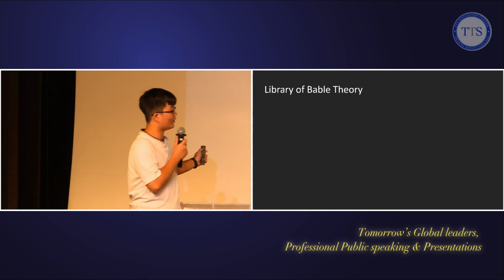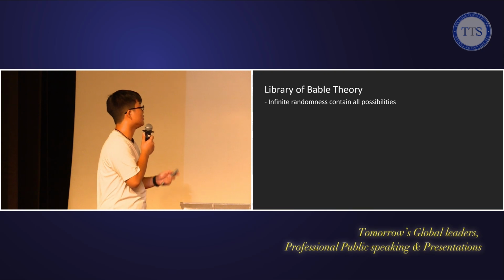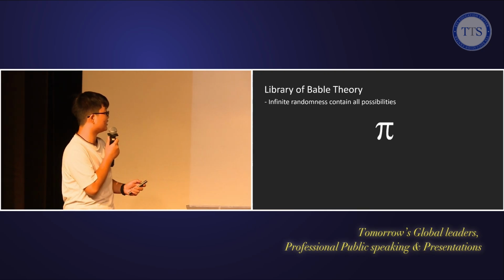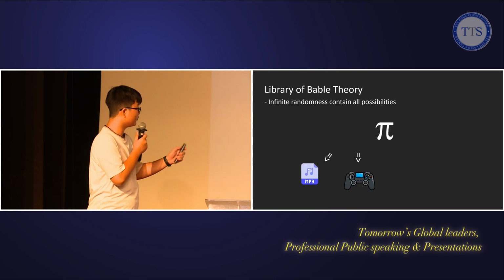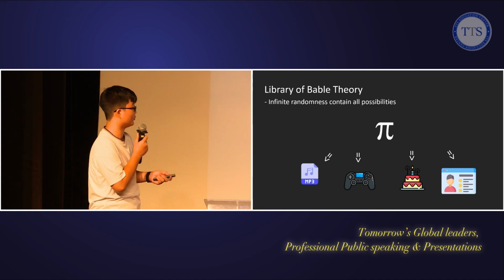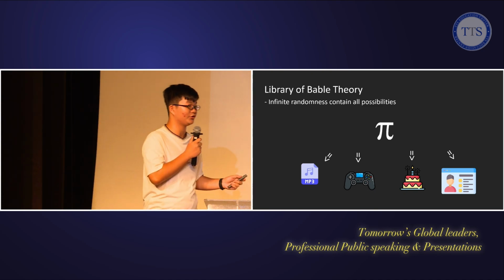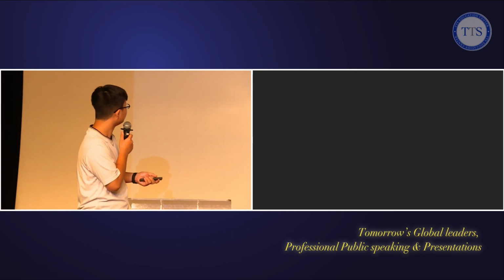This is also supported by the Library of Babel theory. The theory suggests that infinite randomness contains all possibilities. In this case, it's pi, which means that pi can contain everything, including your favorite music, your favorite video game, your birthday, and even your social security number. It can contain all information, as long as that information can be transferred into numbers.